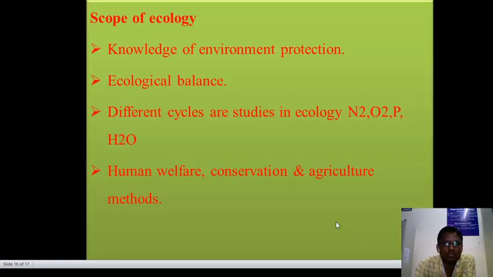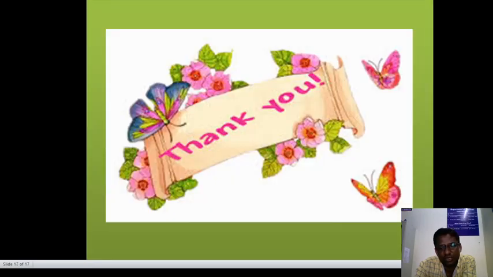Then the last point, that is the scope of ecology. Ecology also gives knowledge for environment protection. Another thing is to balance the ecological system. And to study the different cycles in ecology: nitrogen, oxygen, phosphorus and water cycles. Ecology is also used in human welfare, conservation and agriculture methods. This is all about the concept and scope of ecology. Thank you everyone.